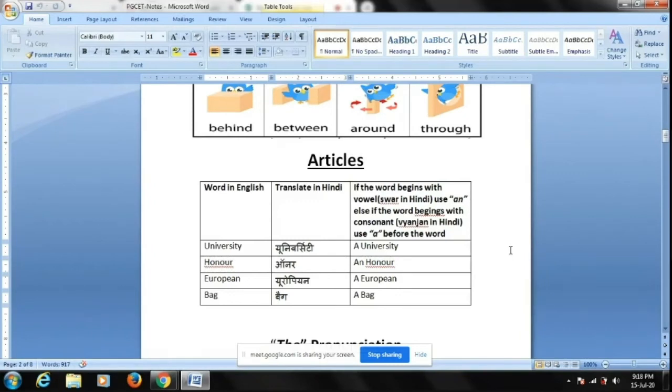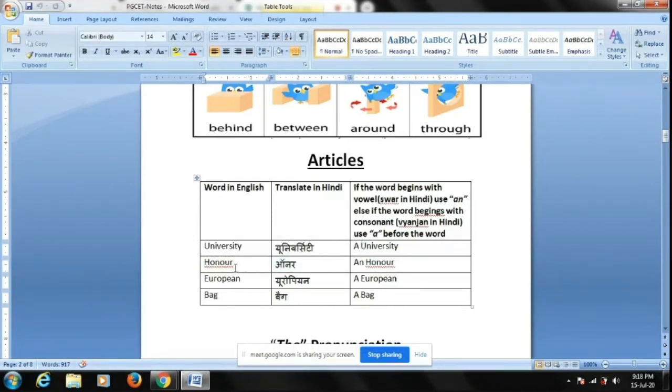You all must have studied swar and vyanjan. In this example I have shown you "university". When I write it in Hindi, it starts with "ya", which is nothing but a vyanjan. If it starts with a vyanjan, you should use "a" university. Look at this next example.